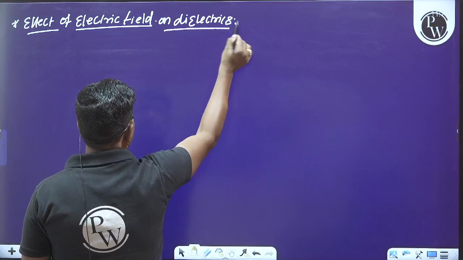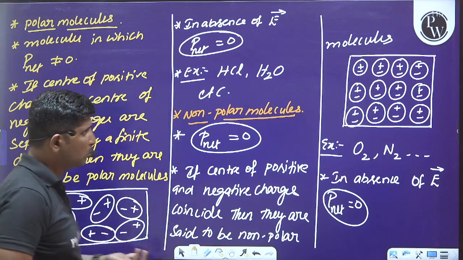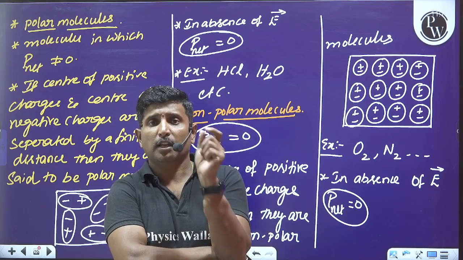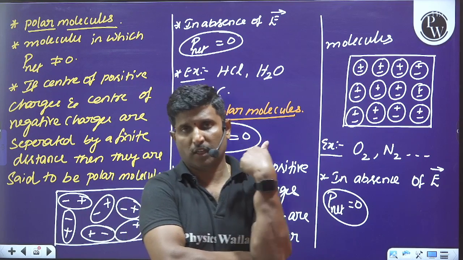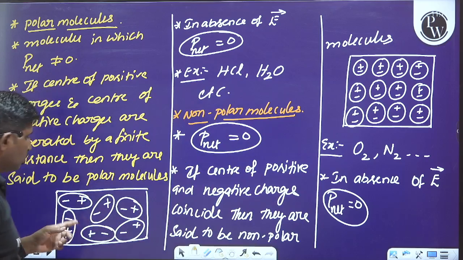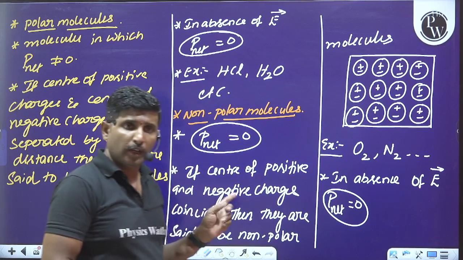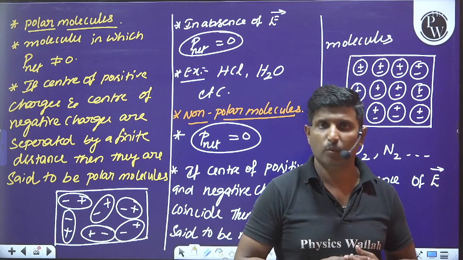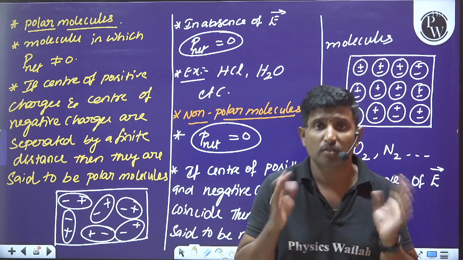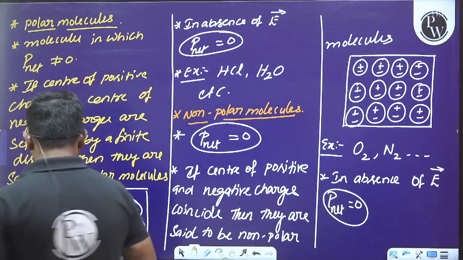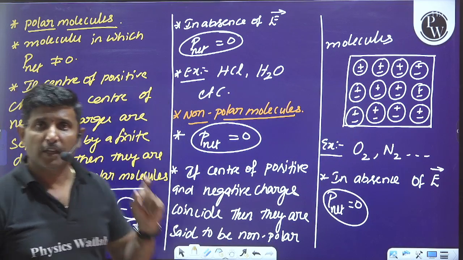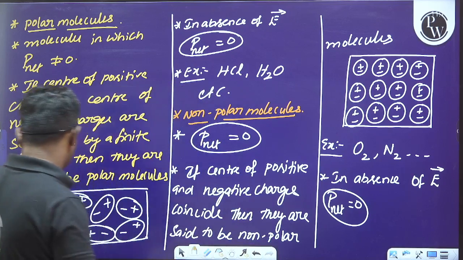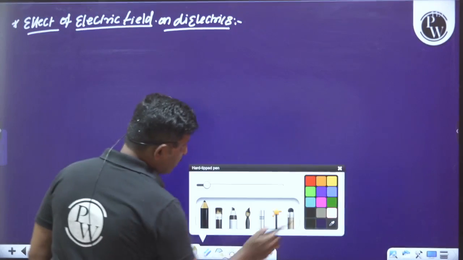So observe this. In case of non-polar molecules and non-polar dielectrics, each and every molecule can be considered as a dipole. And those dipoles will be aligned randomly, giving rise to net dipole moment equal to zero. Is it clear? In the absence of external electric field. But whenever we place a non-polar dielectric in the presence of external electric field, what happens?